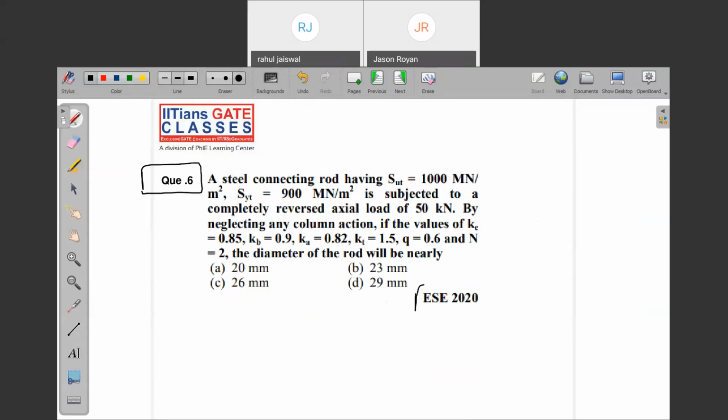Note down ESE 2020. See, why have I taken the numerical? Now you come across numericals without a calculator. How to practice for numericals is also one of the major chunks in clearing the cutoff. Are you getting my point?